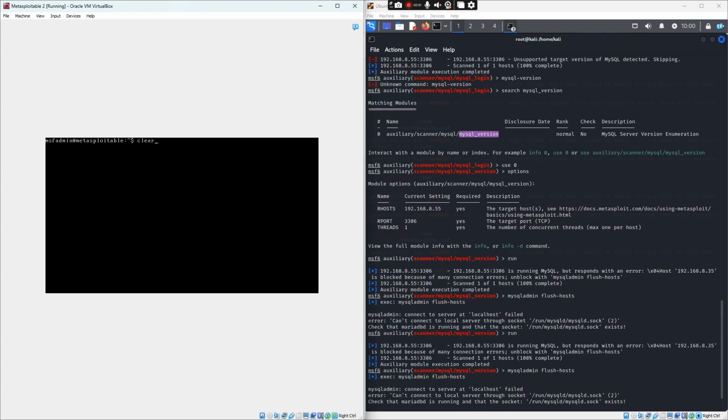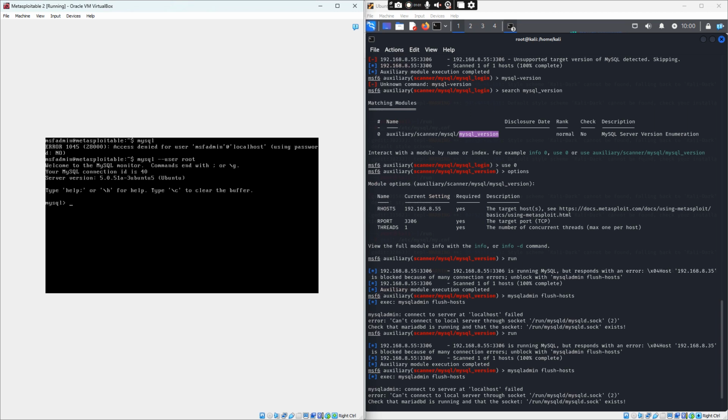So we can simply go into MySQL here. Okay, msfadmin is denied access. Let's log in as the root user. User root. Yeah, so we have gained access into MySQL and that's your server version and so on and so on.